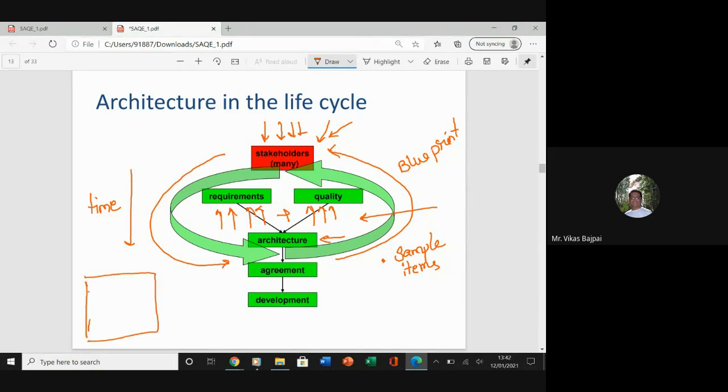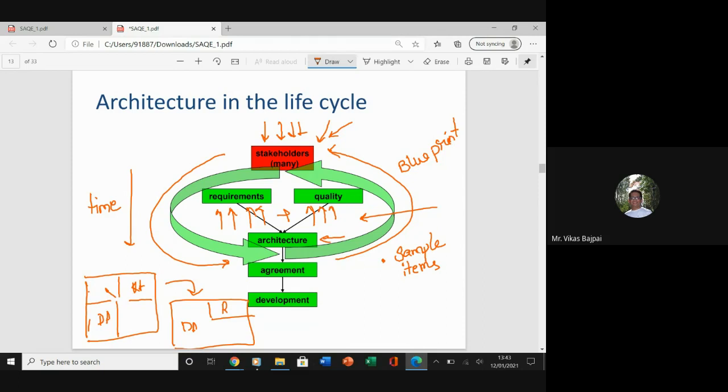So this architect gives you a layout that, okay, here it would be a door. This is how the kitchen will be. So you say that, okay, I see this dining area is too small. So he'll say that, okay, let me bring another architecture. So what I'll do is I'll increase this particular dining area to this size, and this will be a separate room, and so on and so forth.